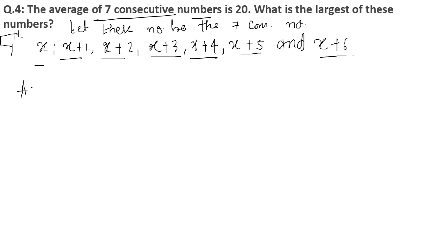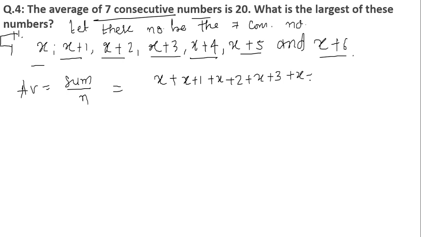What is the formula for average? Average is equal to sum divided by total number of observations. So let us take the sum. First number is x, second is x plus 1, third is x plus 2, x plus 3, fourth is x plus 4, x plus 5, and the last is x plus 6. Divided by how many observations are there? There are total 7 observations. Okay, divided by 7.